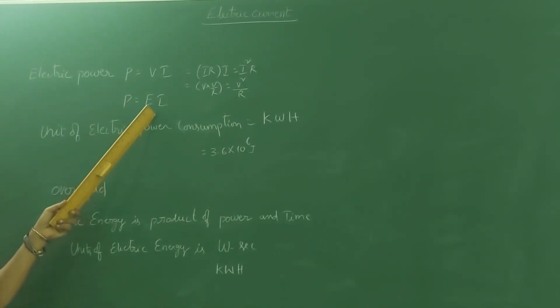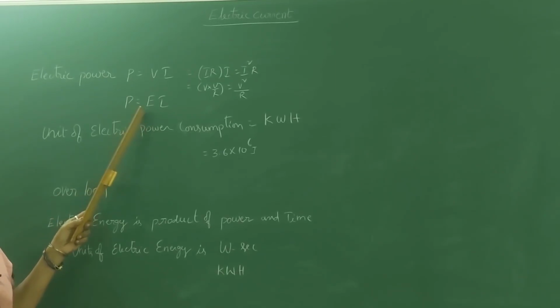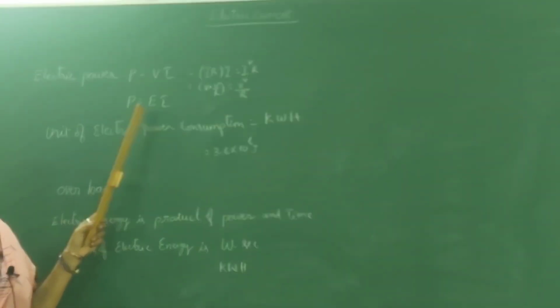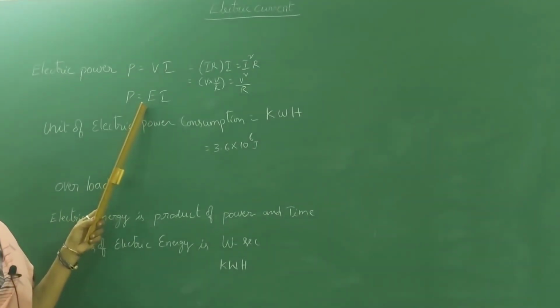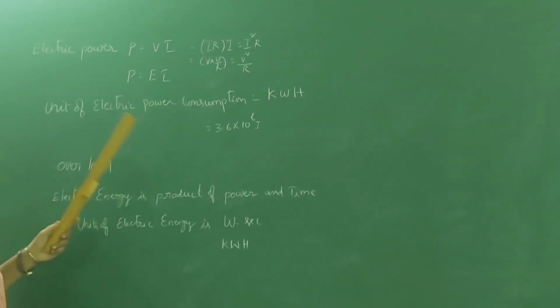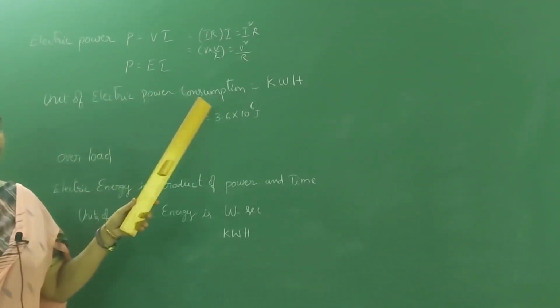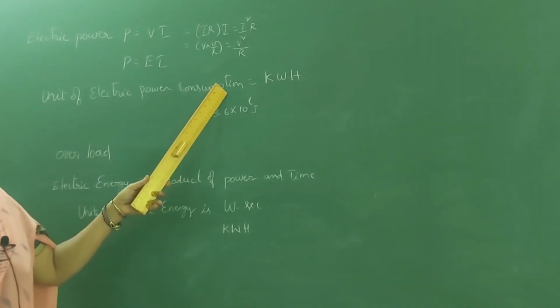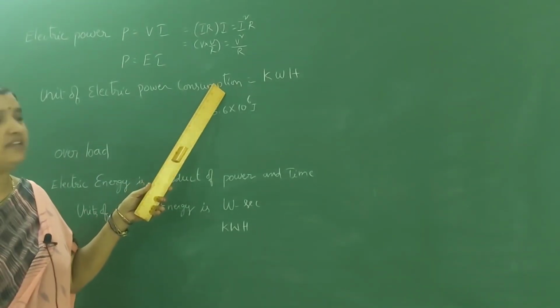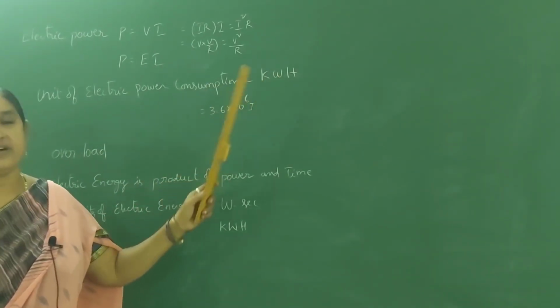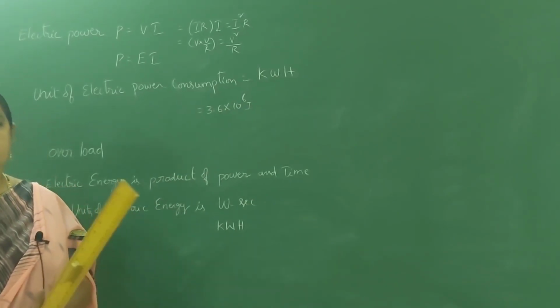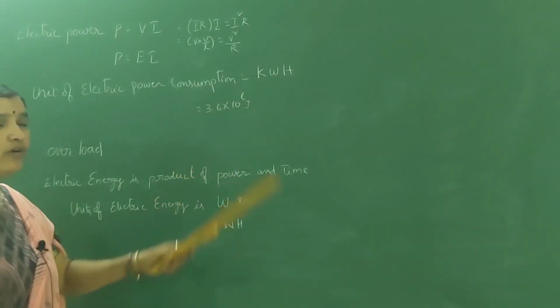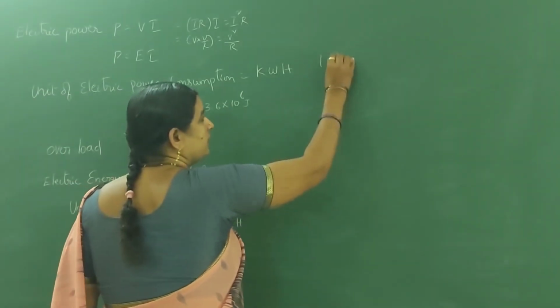P is equal to EI also. Here E means the electromotive force and I is the current. The unit of electric power consumption, how much we are using from the device, is known as kilowatt hour. 1 kilowatt hour is called 1 unit.